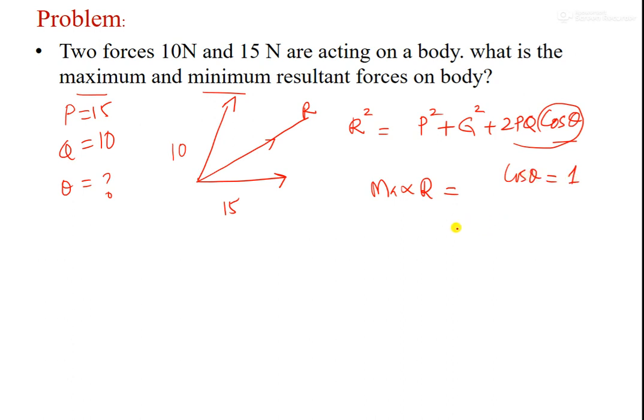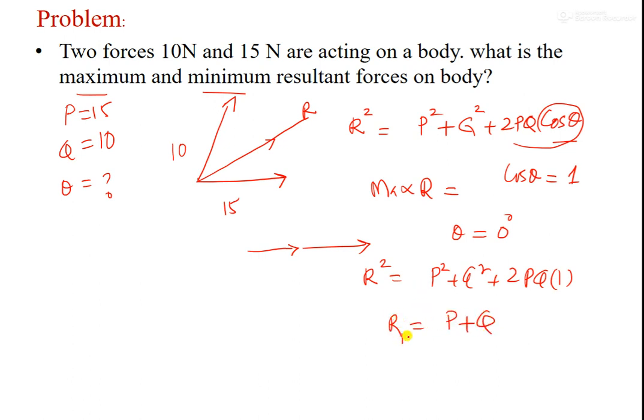Cos theta is 1, which means theta is equal to 0. That means they are parallel, acting one after the other like this. So that gives the maximum resulting force. R square is equal to P square plus Q square plus 2PQ cos 0, and cos 0 is 1. That means the result is P plus Q. So R max is simply P plus Q, 15 plus 10, which is equal to 25 newtons.